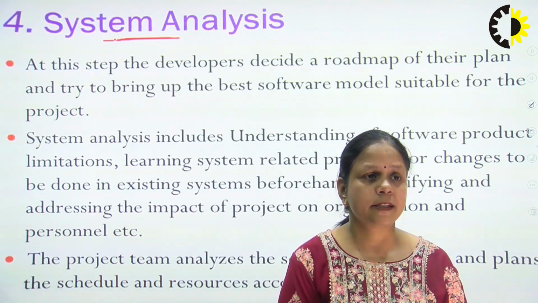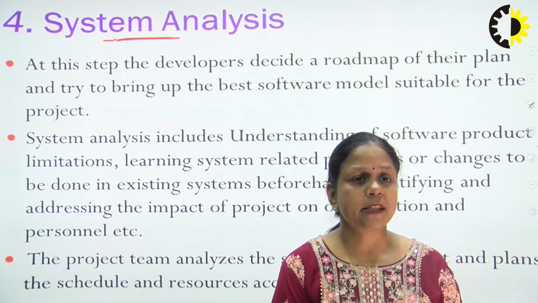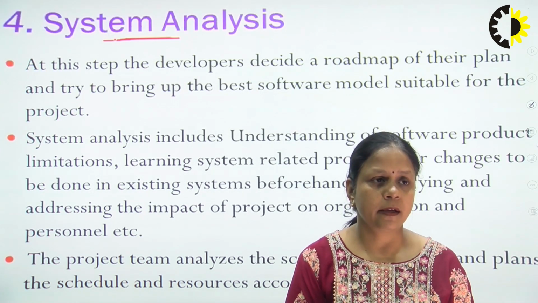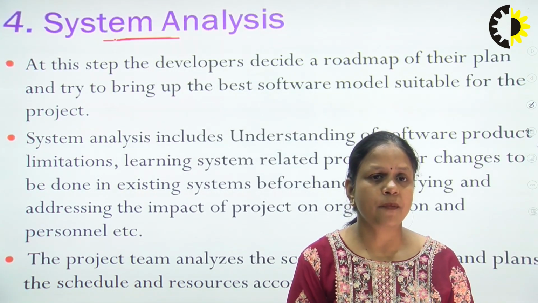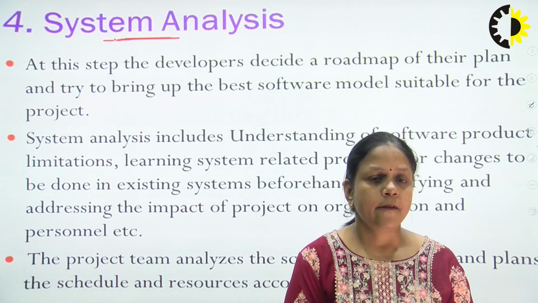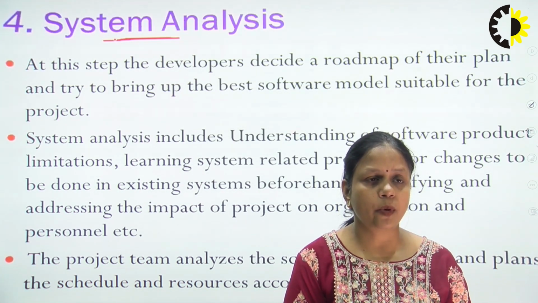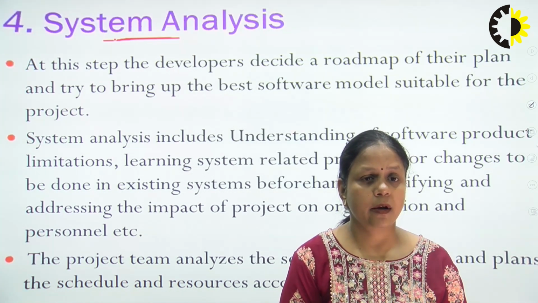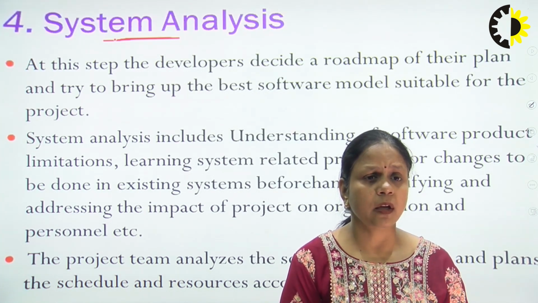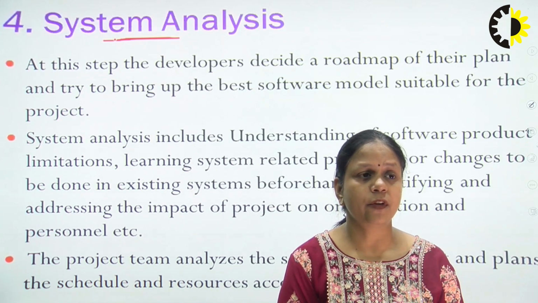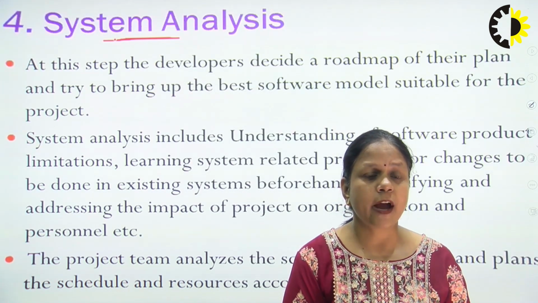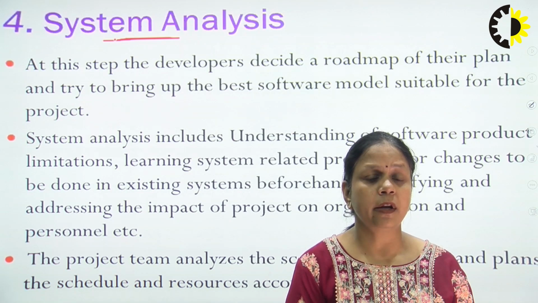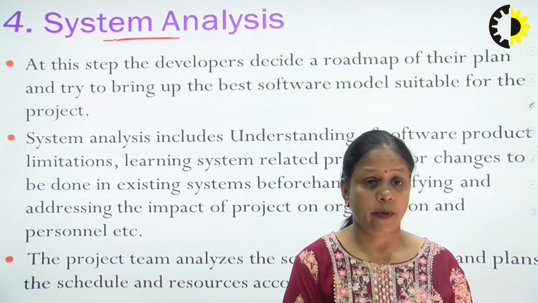Now the system analysis. At this step, the developer decides a roadmap of their plan and tries to bring up the best software model suitable for the project. Fine. I have already told you, we have different models to develop software. So we have to choose a particular model. It depends on our requirements.